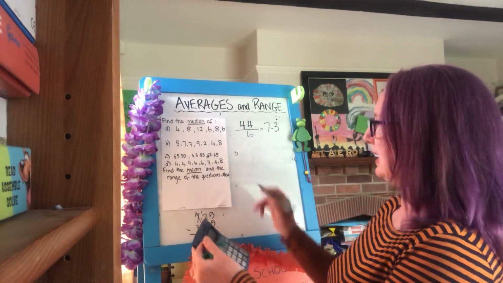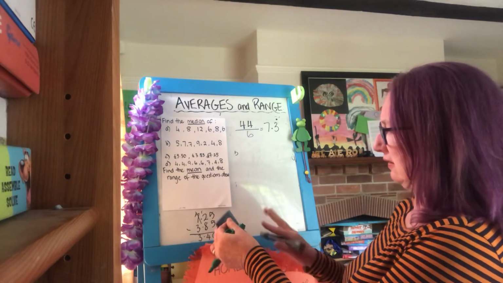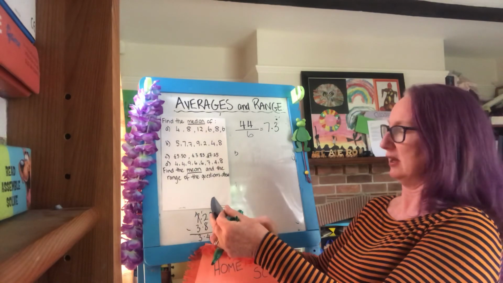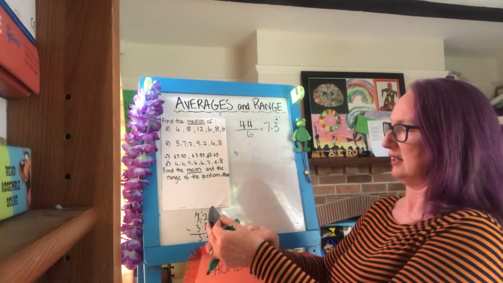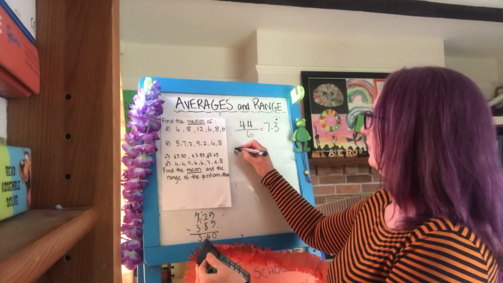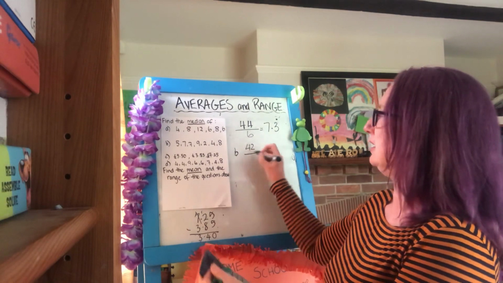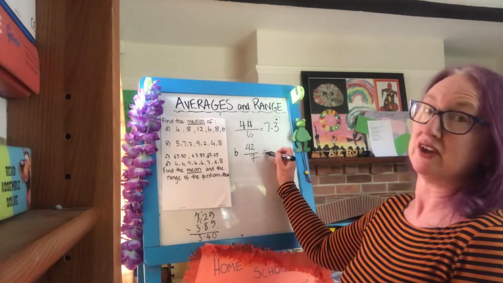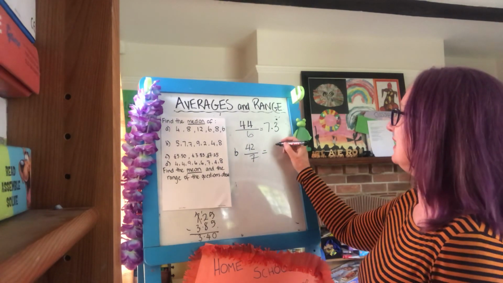For question B, we have 5 plus 14 plus 9 plus 2 plus 4 plus 8 equals 42. So we have 42 divided by 1, 2, 3, 4, 5, 6, 7. 42 divided by 7, so the mean is 6.